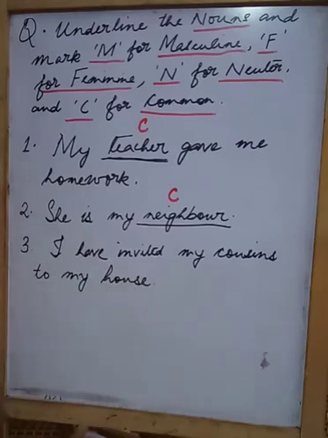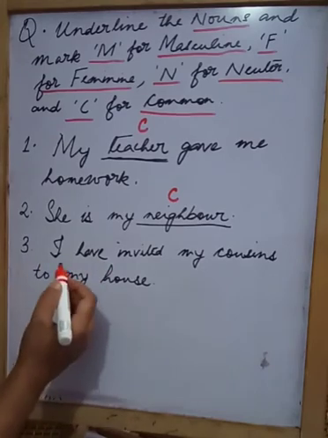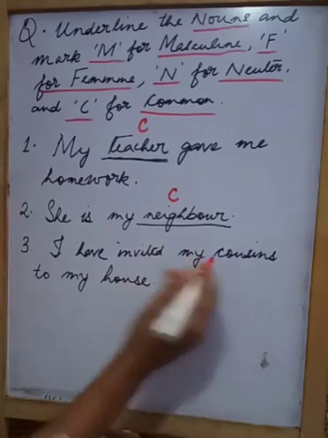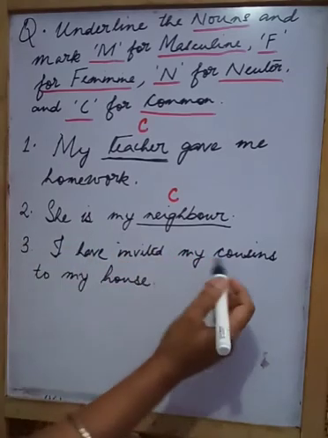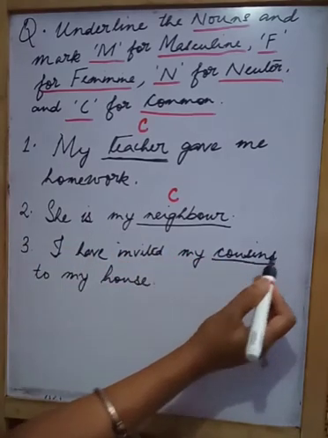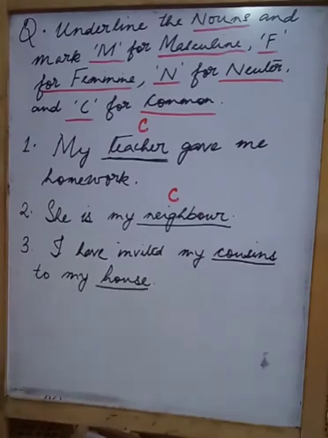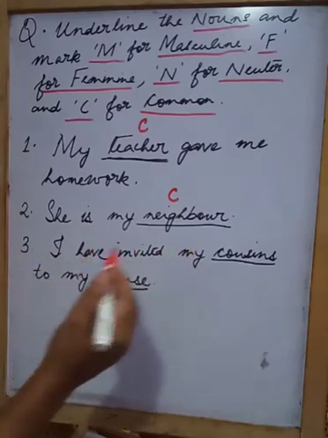Alright. So in this sentence, which one is the noun? I have invited my cousins to my house. One will be cousins. And the other will be house. Now we have to determine which noun is which gender.